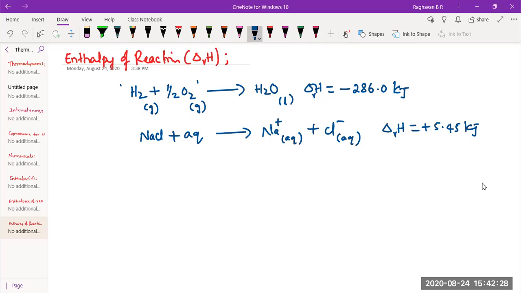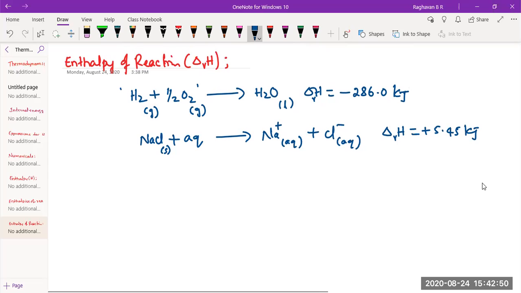So NaCl solid plus water giving Na plus aqueous, Cl minus aqueous, it's plus. This is of course solid; when it dissolves, it becomes aqueous. This is enthalpy of reaction: the change in enthalpy when the number of moles of reactants as represented by the balanced chemical equation undergo complete change or reaction. Now, in a reaction, there may be formation of some substance happening. Here water is formed. Here we don't say ions are formed, instead we say the process is ionization.